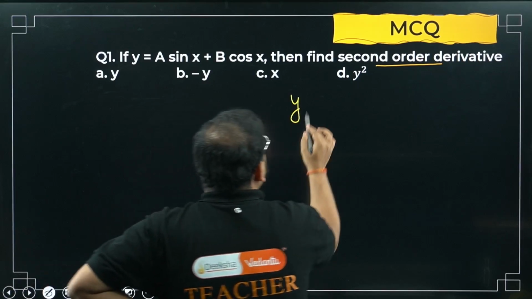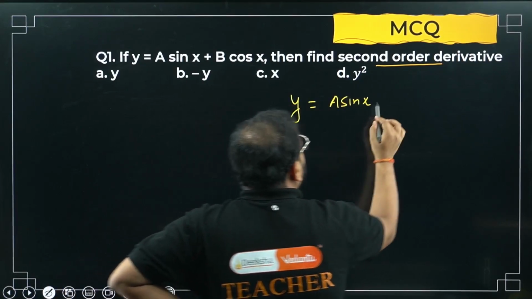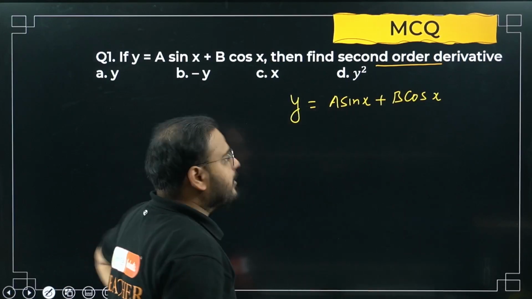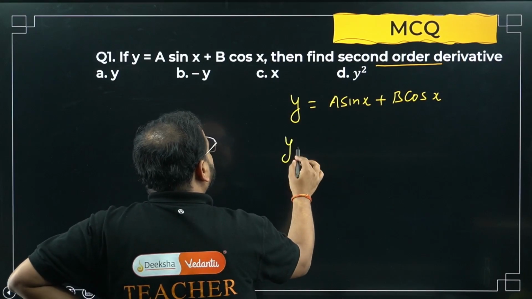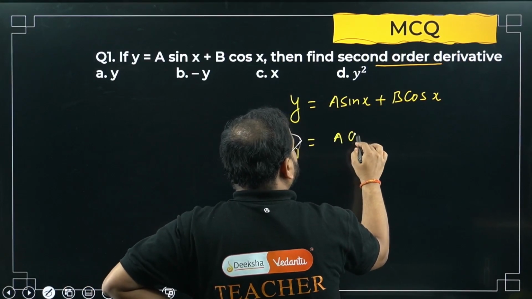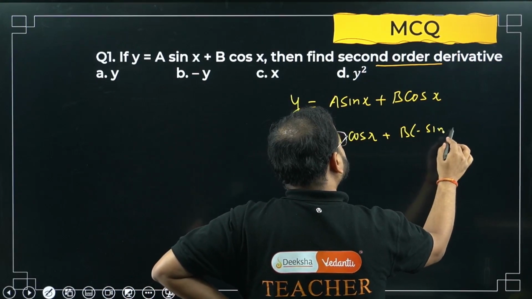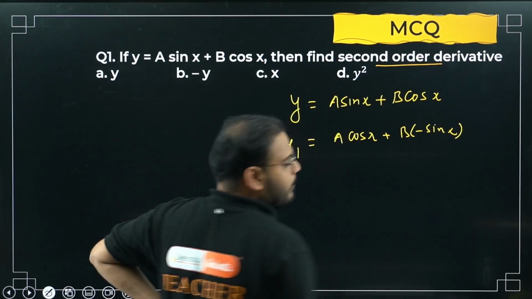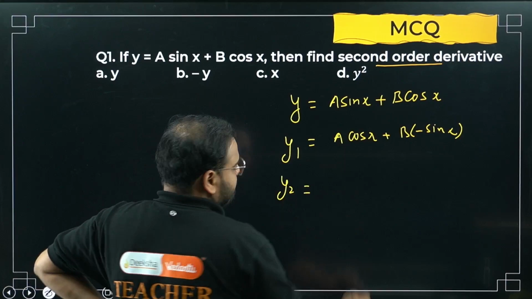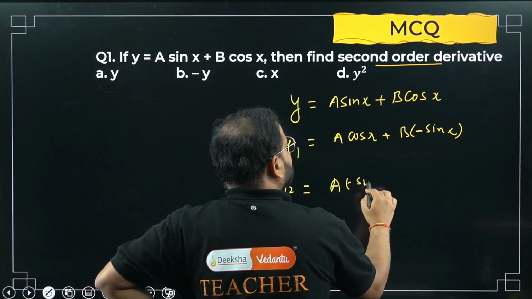y is given as a sin x plus b cos x. Second order derivative means I can write y1 first. a is the constant, the derivative of sin x is cos x. b is the constant, the derivative of cos x is minus sin x. Done, no problem whatsoever here. Now next, please have a look. I know that minus sin x.